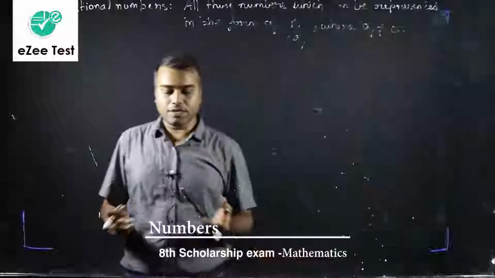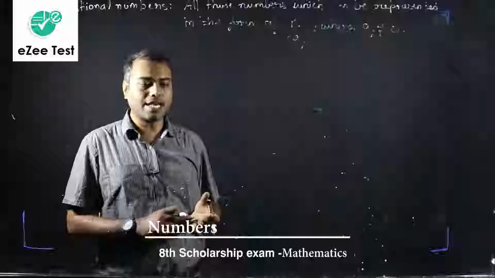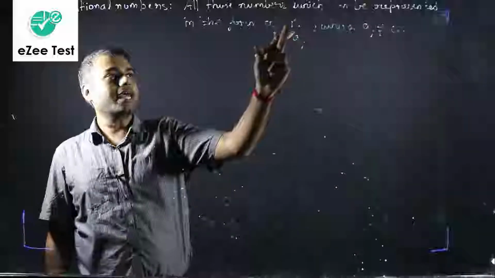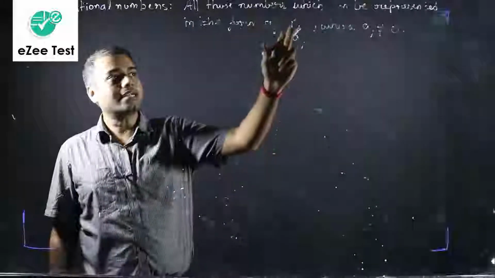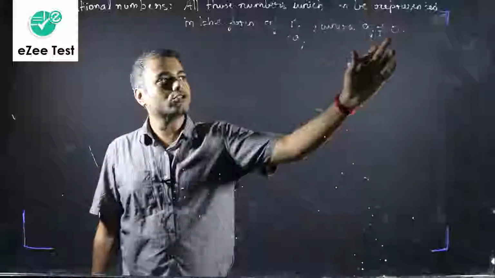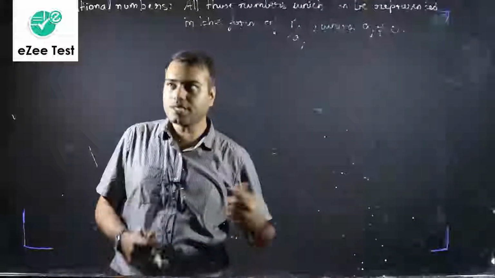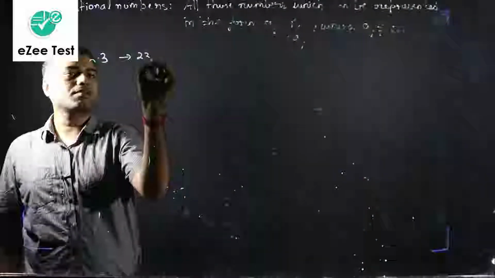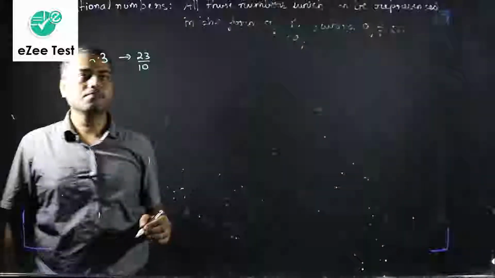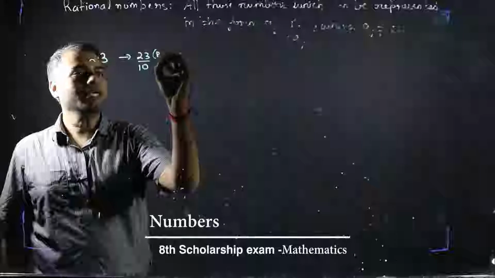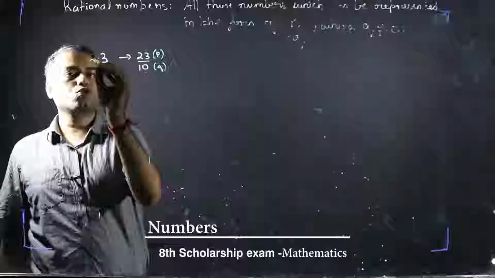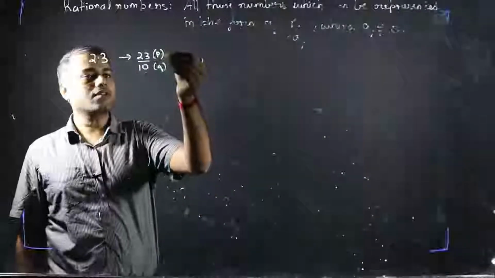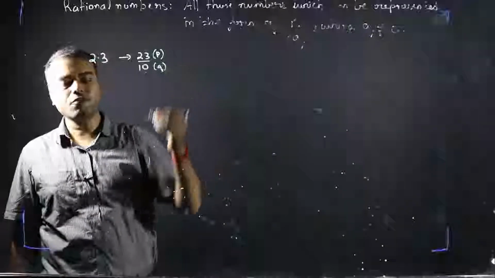And the special thing about integers, terminating decimal numbers, as well as non-terminating but recurring decimal numbers is that those numbers can be represented in the form of P by Q, that is, in the form of a fraction, where Q should not be equal to 0. How can we do that? For example, let's take a very simple number, 2.3. Can I write 2.3 as 23 by 10? Aren't they the same thing? So here 23 is our P and 10 is our Q. So 2.3, which was a terminating decimal number, we can write in the form of 23 by 10, which is in the form of P by Q.